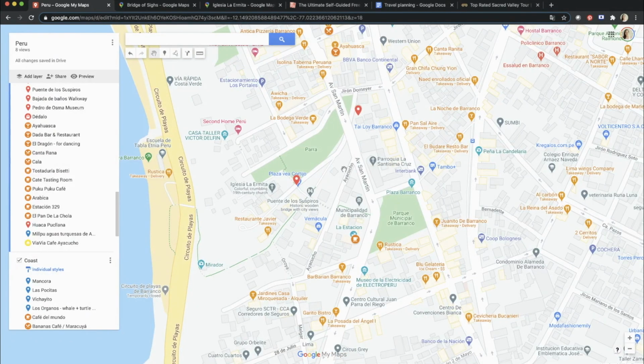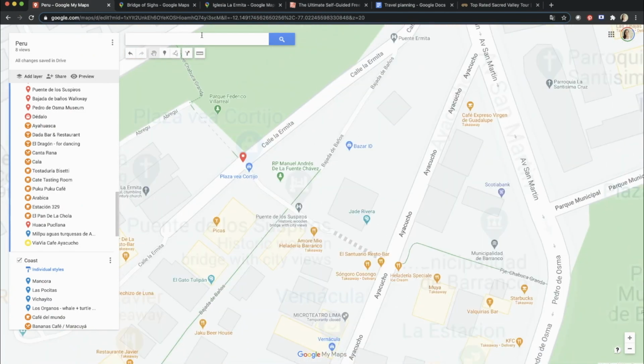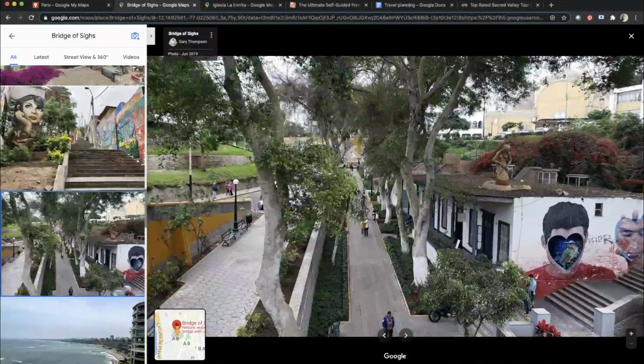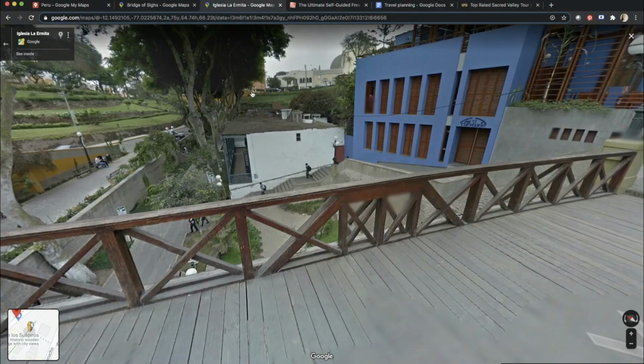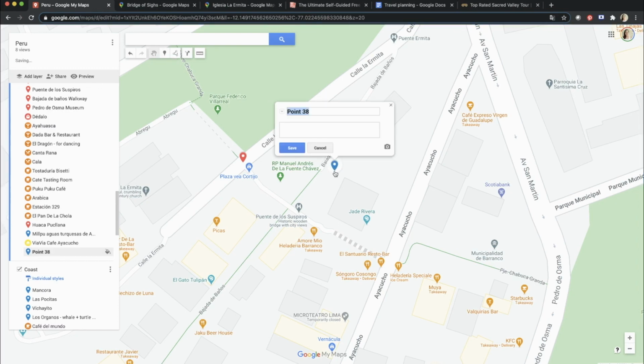It happens that Google Maps cannot find the place you're looking for, but if you know its whereabouts, you can edit manually easily. For example, I found this very cool mural, which is just next to the bridge. So I will click here, add the marker, just add the marker on the map. We'll call it mural, and it's added.